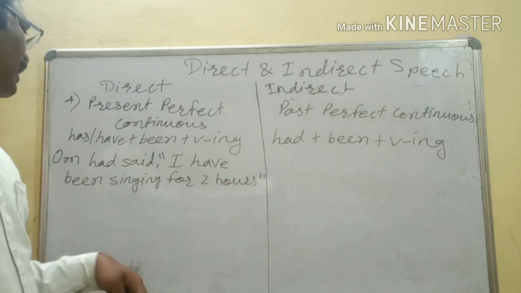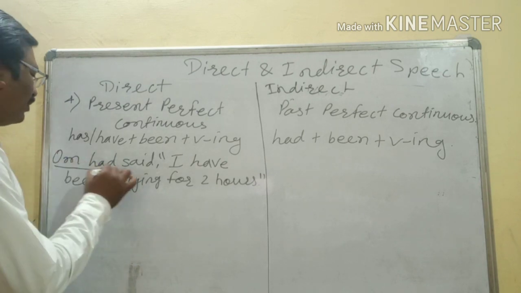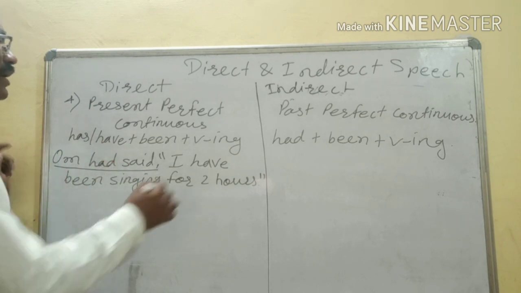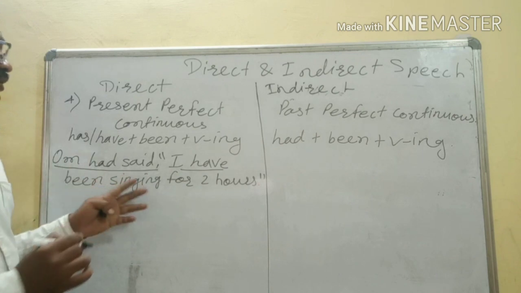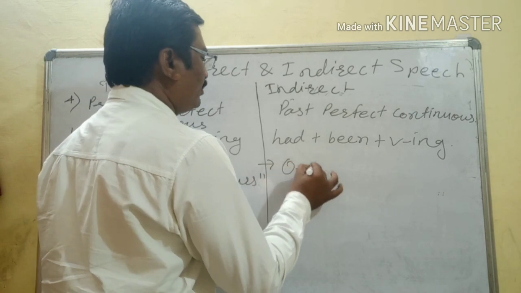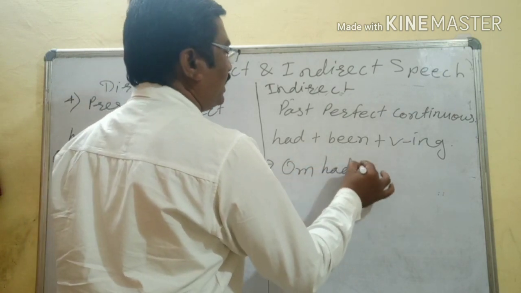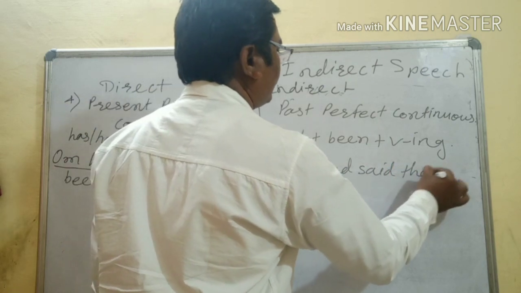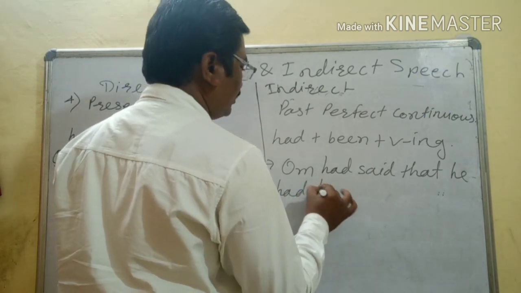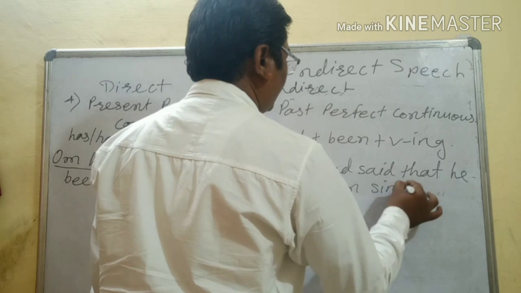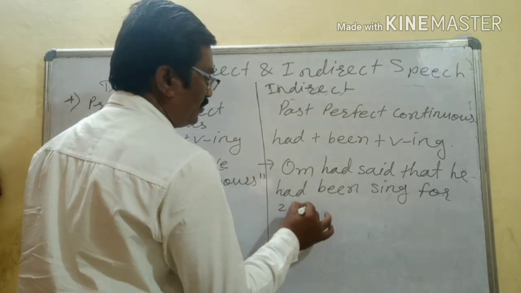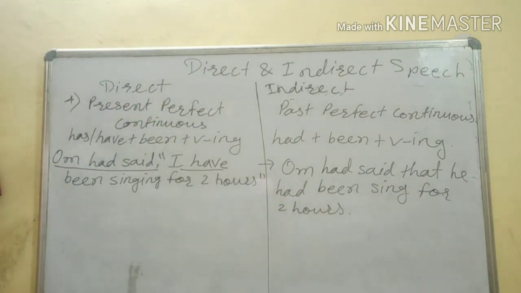One statement is there. So first of all we should see what the tense of the reporting speech is. Reporting speech is in past tense. That's why the tense of reported speech is also going to change. I have been singing for 2 hours. It will change like Om had said that he had been singing for 2 hours.